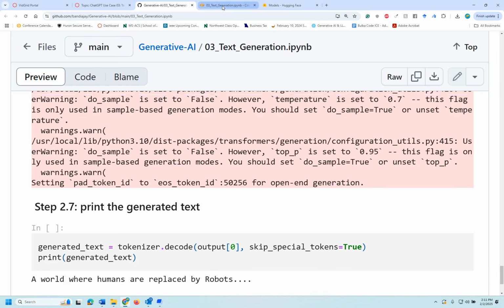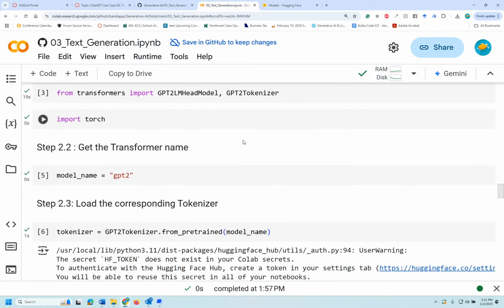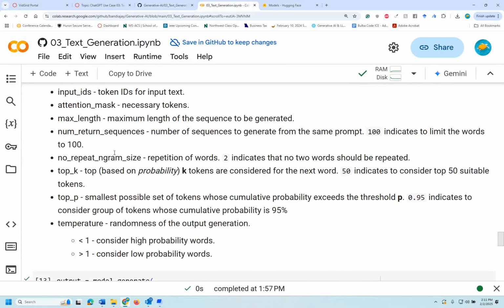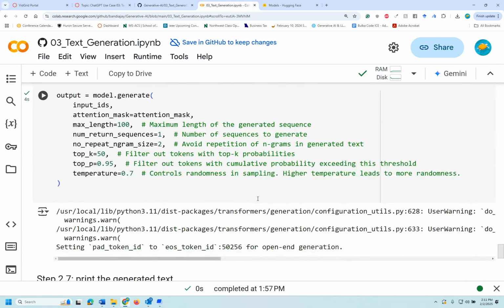Okay, so I can show you my Google Colab, which has been executed here. I'm using the same prompt, so everything has been executed.